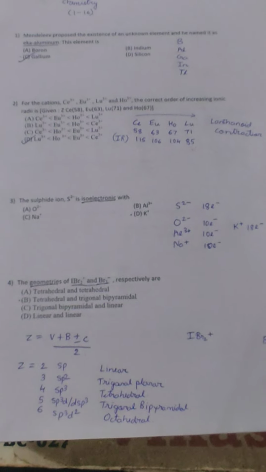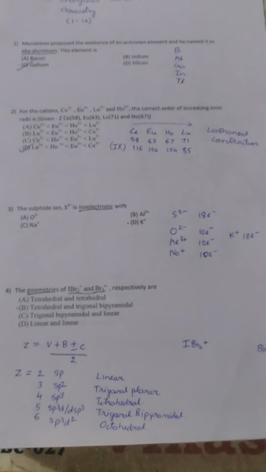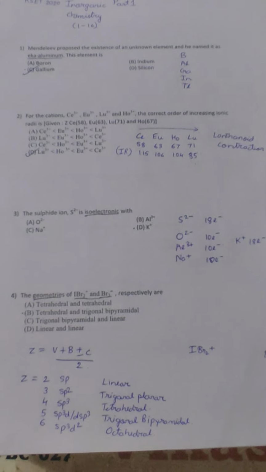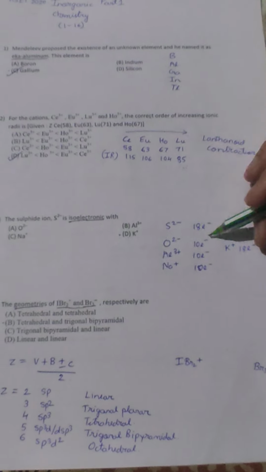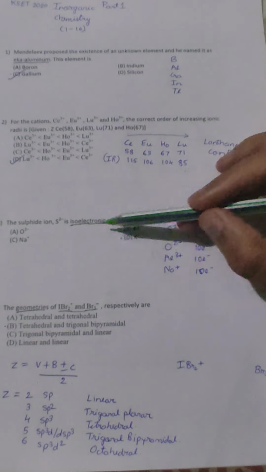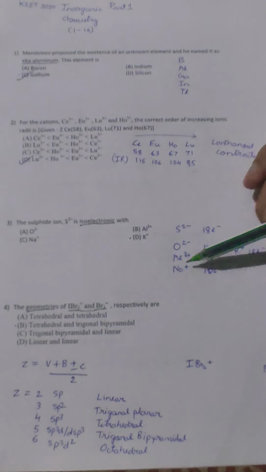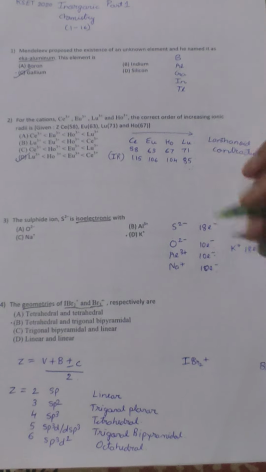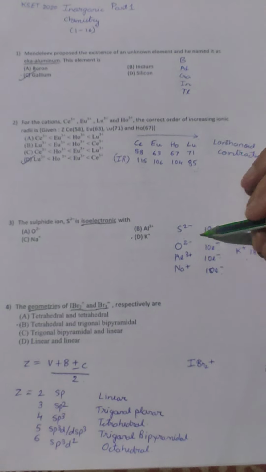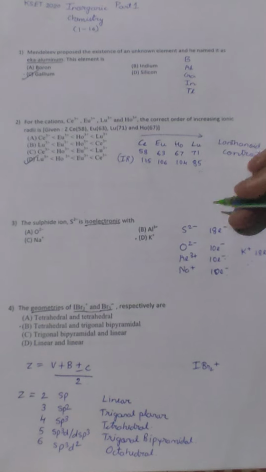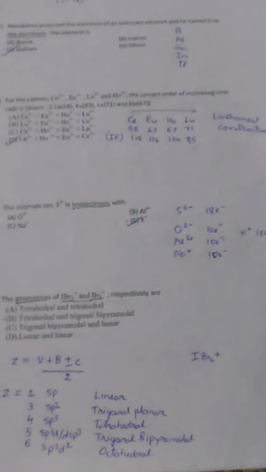Now the next question is, sulfide ion is isoelectronic to. Isoelectronic refers to the number of electrons between the molecules or the atoms being the same. Now in case of sulfide S2- we have 18 electrons. And the remaining options which are given: oxygen 2- has 10 electrons, aluminum +3 has 10 electrons, sodium +1 has 10 electrons. Only potassium +1 has 18 electrons. Means S2- and potassium plus have the same number of electrons. That is, they are isoelectronic. In this case, K+ is the answer.